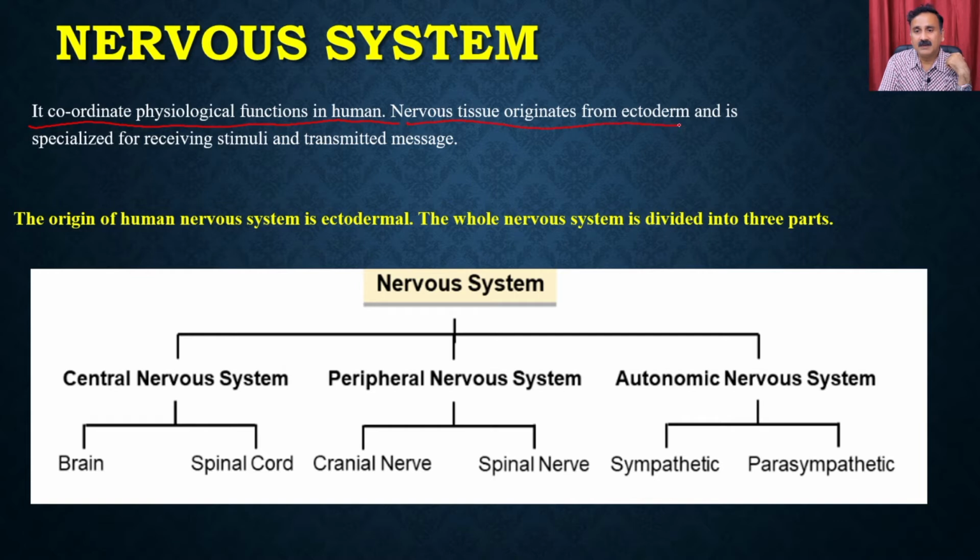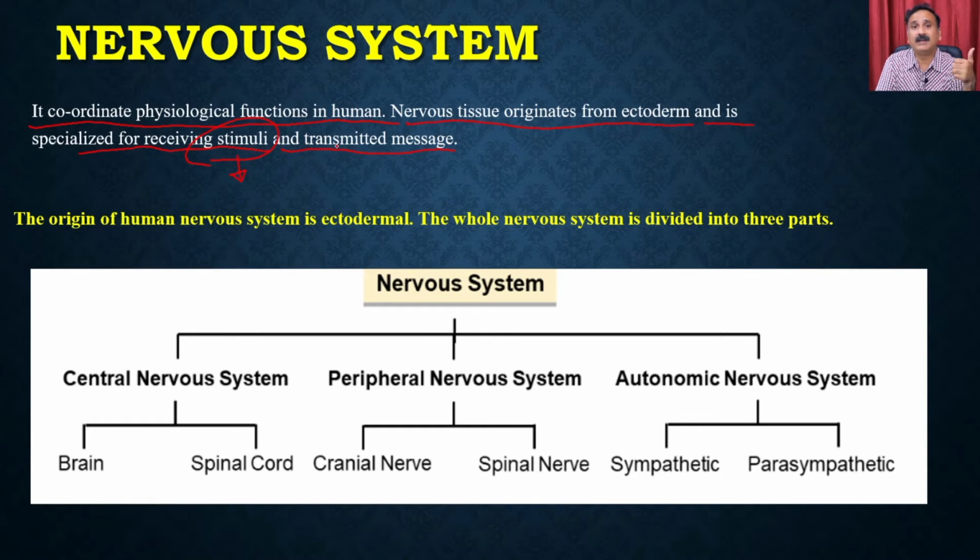The nervous system originates from the ectoderm, and it is specialized for receiving the stimuli and transmitting the message. Depending on the stimuli, it transmits the message to the particular organ. For example, if there is a stimulus that there will be a danger, it transmits to the hormonal system and to the muscular system.